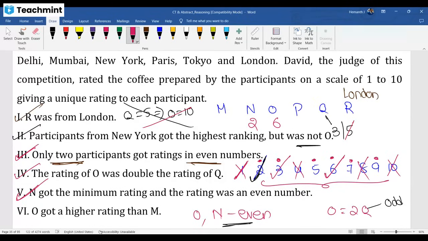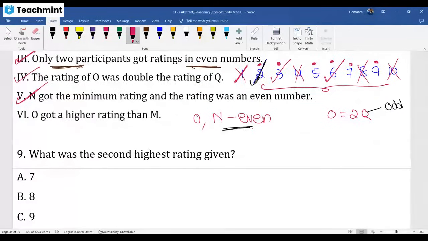Now listen, O got more than M. First I'll write the numbers. What we fixed is 2, 3, 5, 6, 7, 9. 2 is assigned for N, 3 for Q, 6 for O. O got a higher rating than M. This is possible only when M is assigned 5.